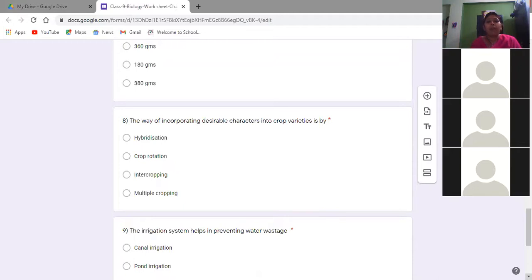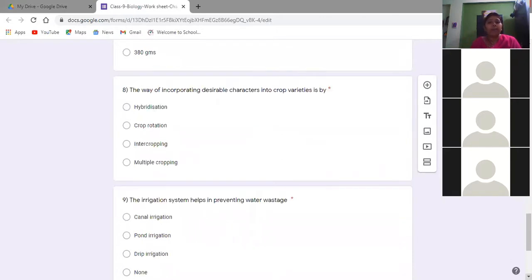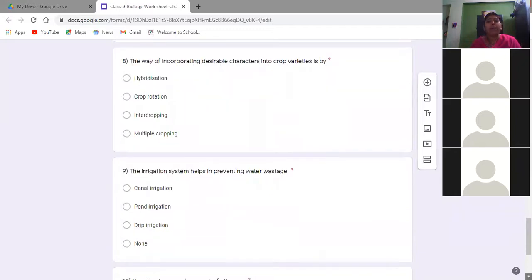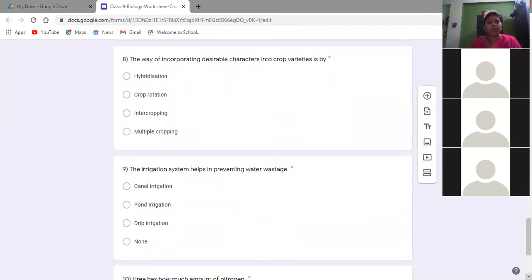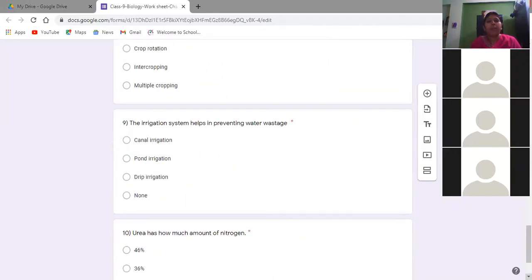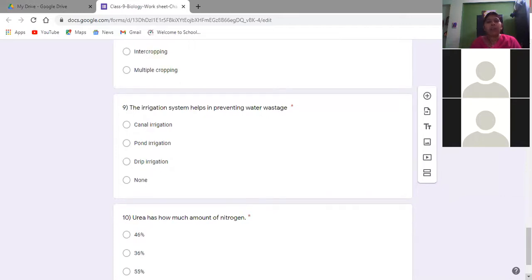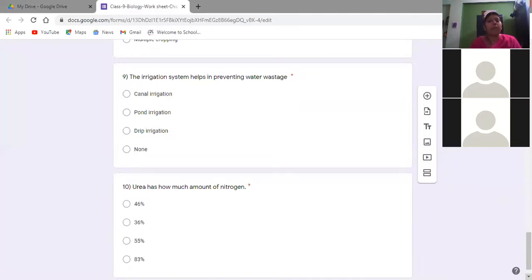The way of incorporating desirable characters into crop varieties by that method is called as what? The irrigation system helps in preventing water wastage. Among these four, which irrigation system helps to prevent water wastage? Urea has how much amount of nitrogen?